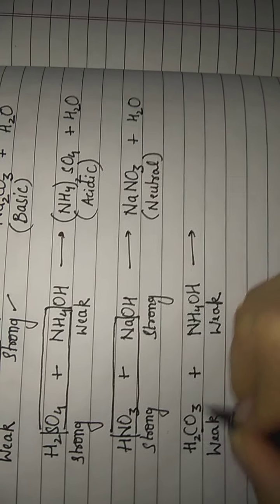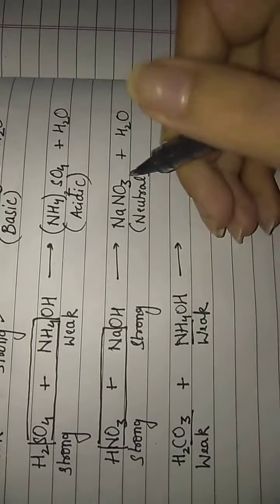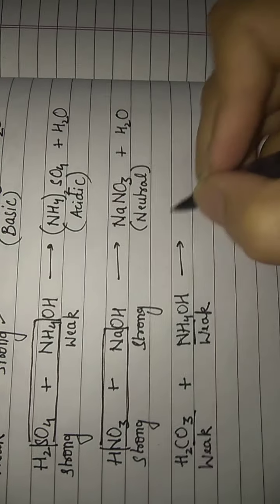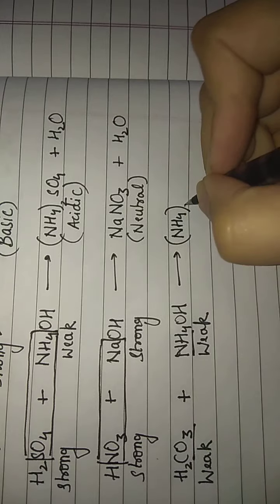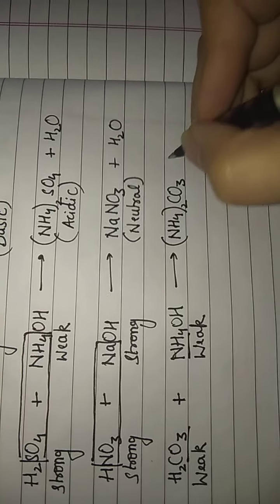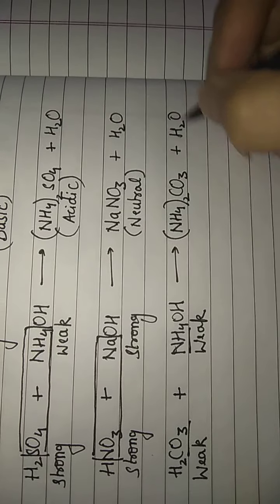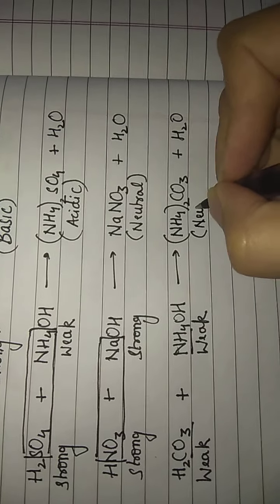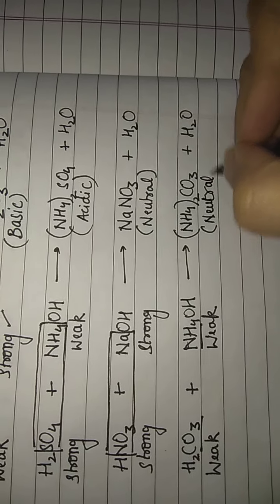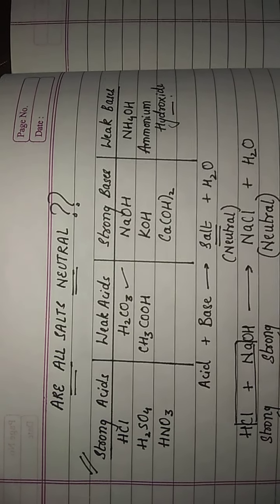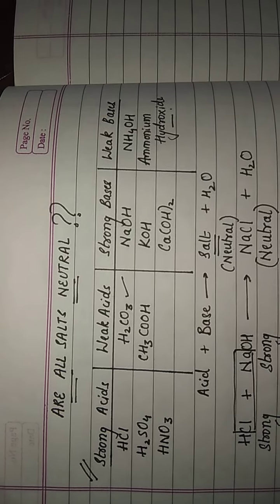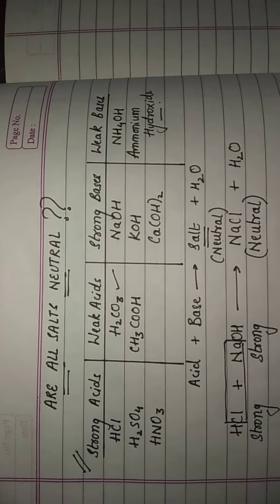How will I form my salt? From here, this will be ammonium carbonate. You can write the formula of ammonium carbonate. It is NH4 whole twice CO3 using the crisscross method along with water. And the resulting salt is neutral. Fine. So this is how you decide the acidity or basicity of a particular salt depending upon the strength of the acid and base that you are using to form that particular salt.